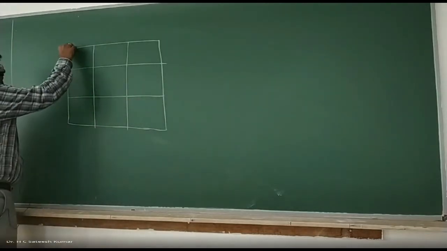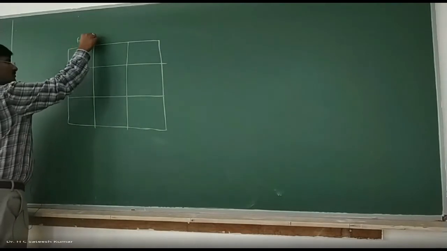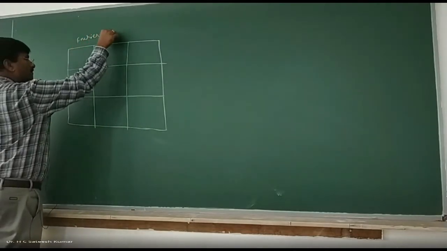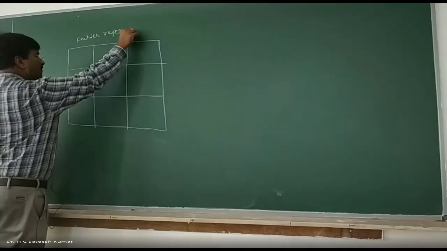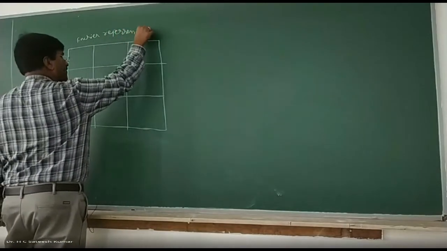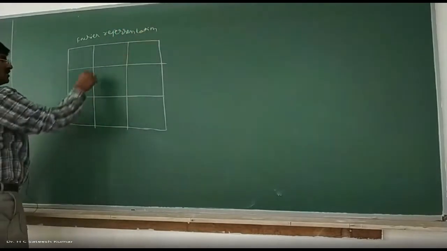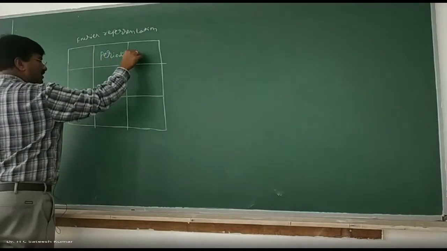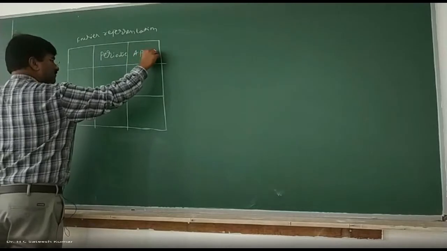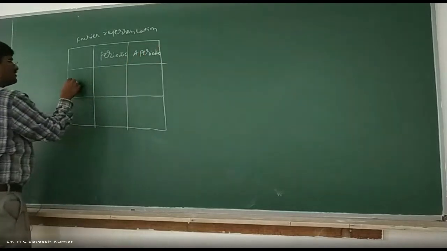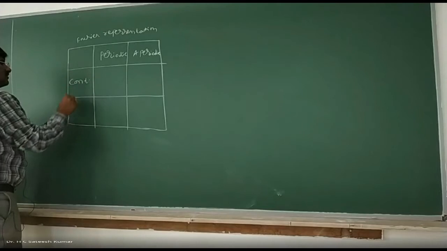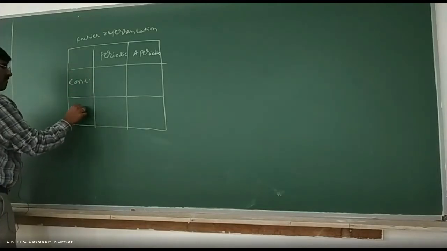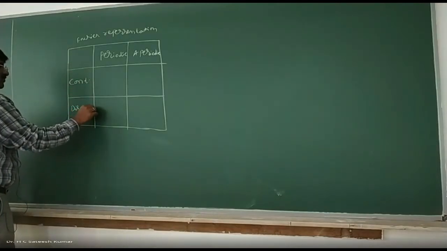So if this is the Fourier representation, it is periodic or aperiodic, then continuous or discrete.